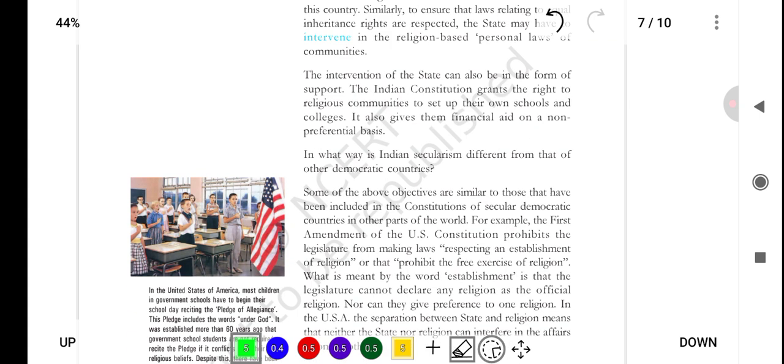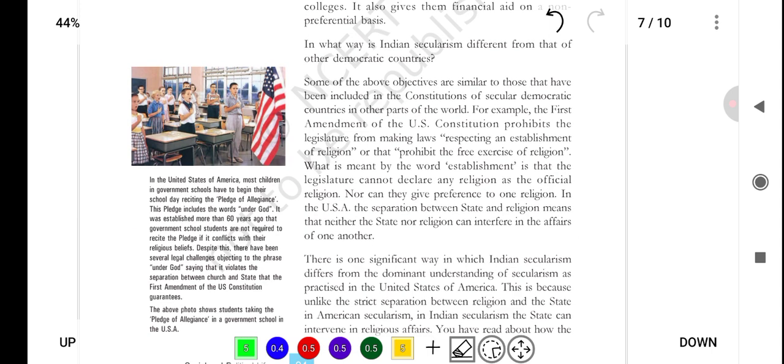Here you can see on the left side a picture of an American classroom. In the USA, most children in government schools have to begin their school day reciting the Pledge of Allegiance. This pledge includes the words "under God." It was established more than 60 years ago that government school students are not required to recite the pledge if it conflicts with their religious beliefs. Despite this, there have been several legal challenges objecting to the phrase "under God," saying it violates the separation between church and state, which the First Amendment of the US Constitution guarantees. The above photo shows students taking the Pledge of Allegiance in a government school in the USA.